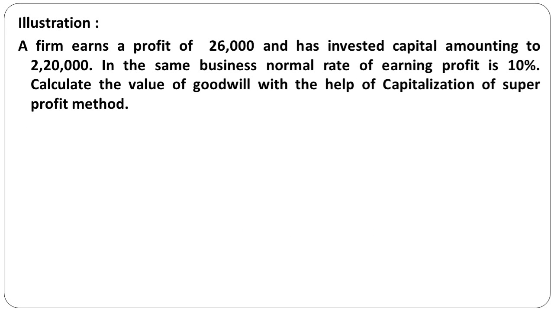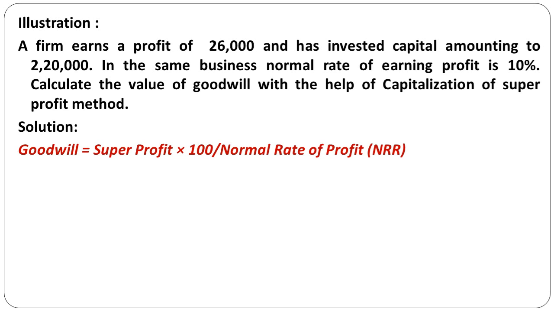A firm earns a profit of 26,000 and has invested an amount of rupees 2,20,000. 2,20,000 is the capital invested and it is earning a profit of 26,000. The normal rate of return in the same business is 10%. Calculate the value of goodwill with the help of the capitalization of super profits method, right? So the formula: goodwill is equal to super profit into 100 by normal rate of return, that is NRR.